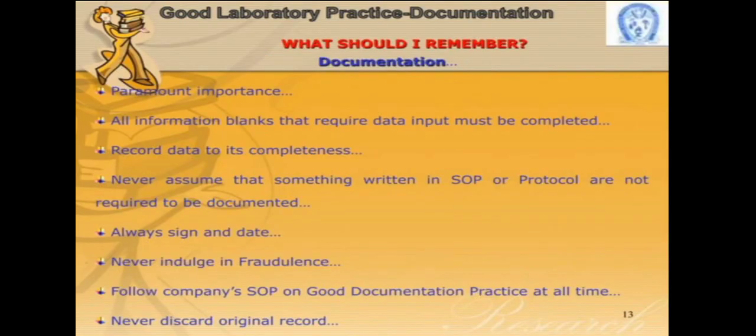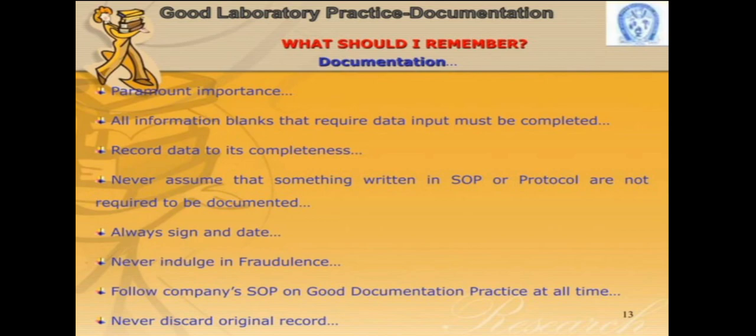Okay, so what should I remember for the making of the documentation? There are certain things which we have to remember before forming the documentation. That is of paramount importance. Next, if any information is blank, the required data input must be completed. If there is a blank in a format or form, correct data should be filled in the required area.